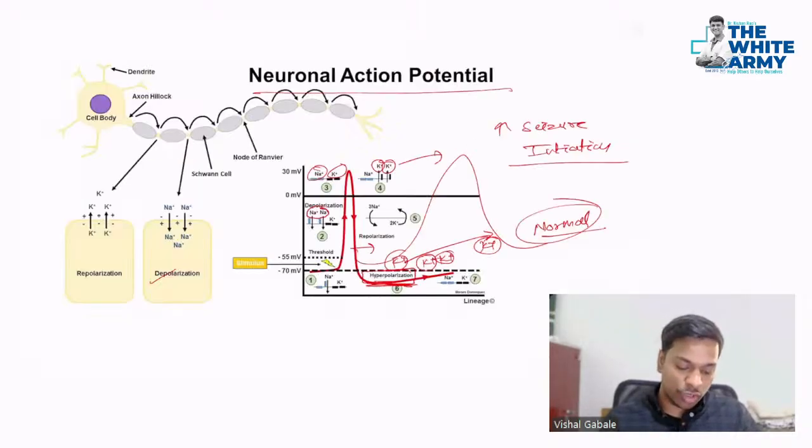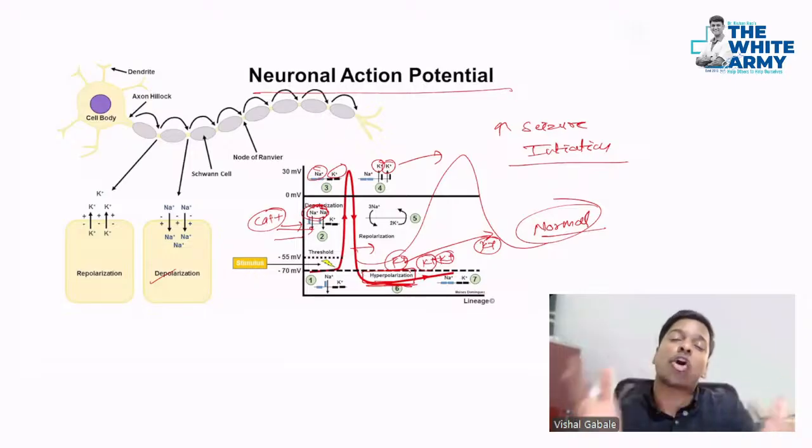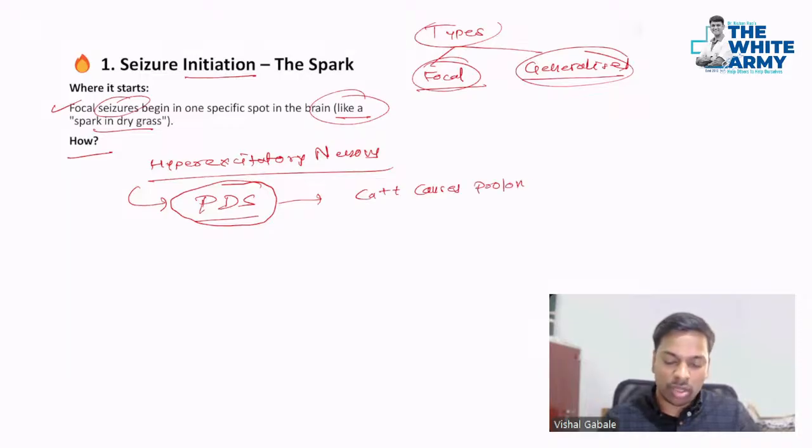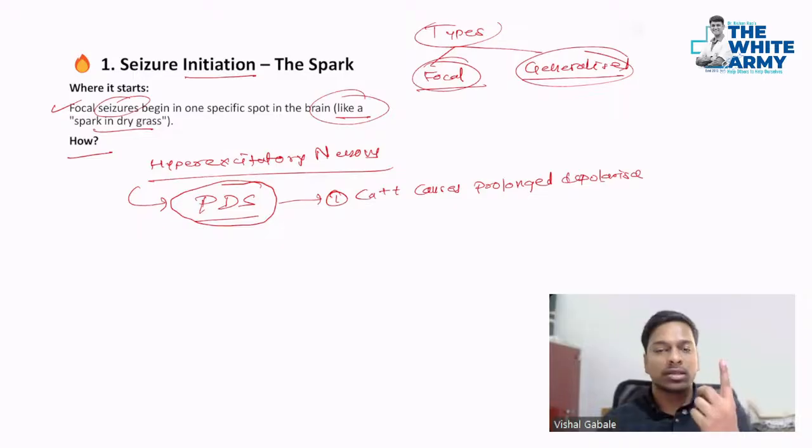First step, as I said over here, there is no role of calcium normally. Is there any role of calcium? No. But if calcium is acting on this sodium channel, these sodium channels will open for a prolonged period, so that will cause prolonged depolarization. So that's the first thing. Calcium causes prolonged depolarization. Remember all these channels, because the pharmacology is basically dependent on all this stuff.